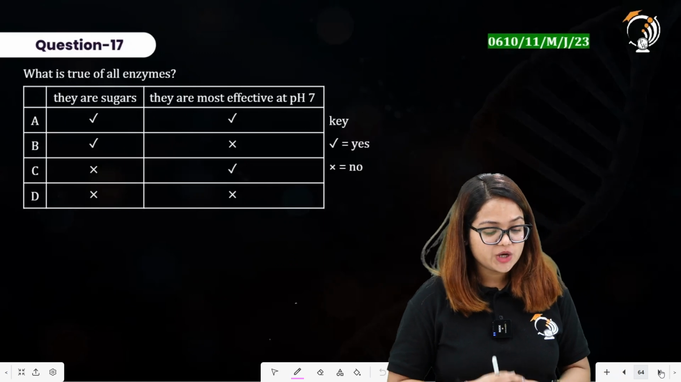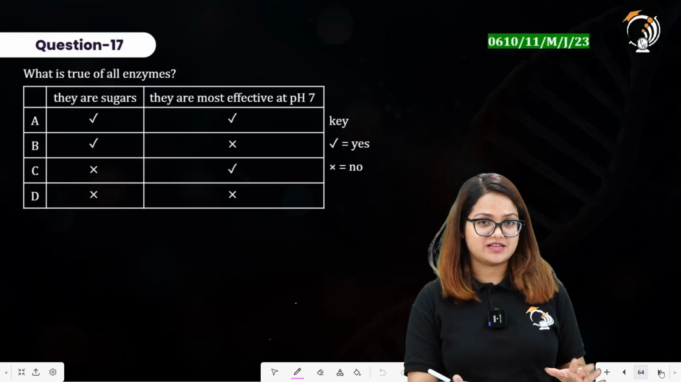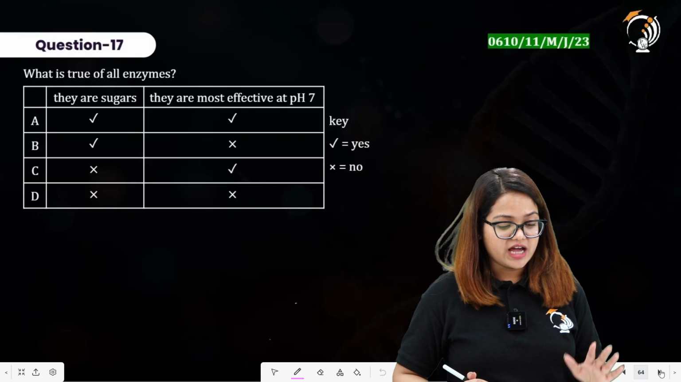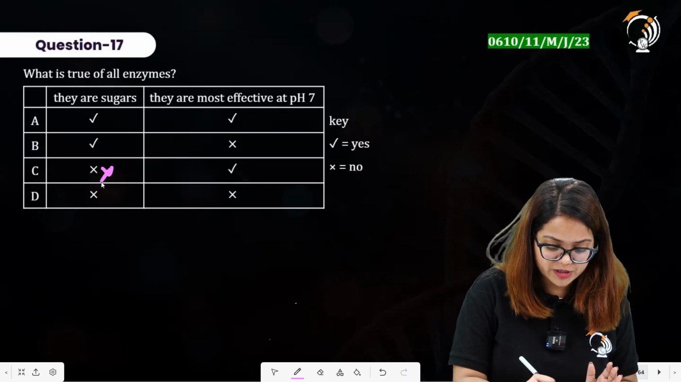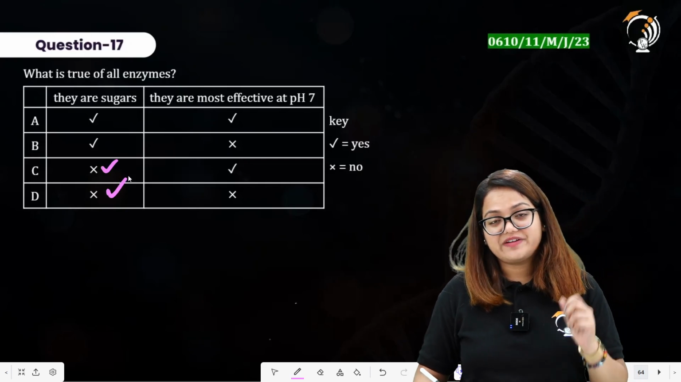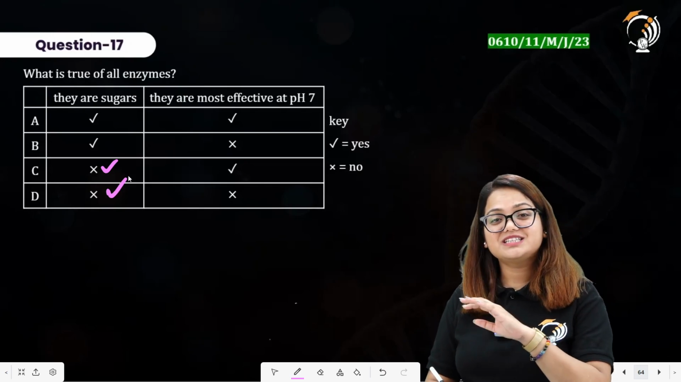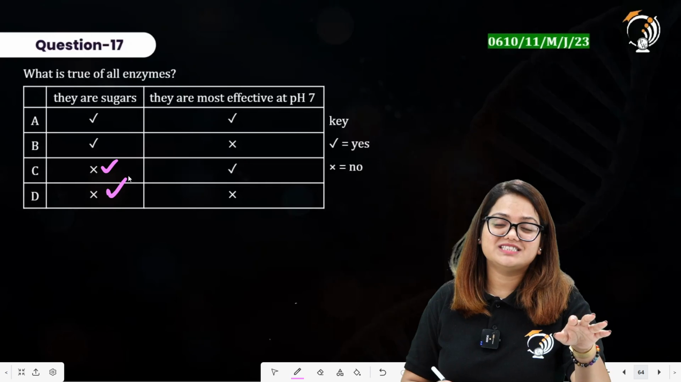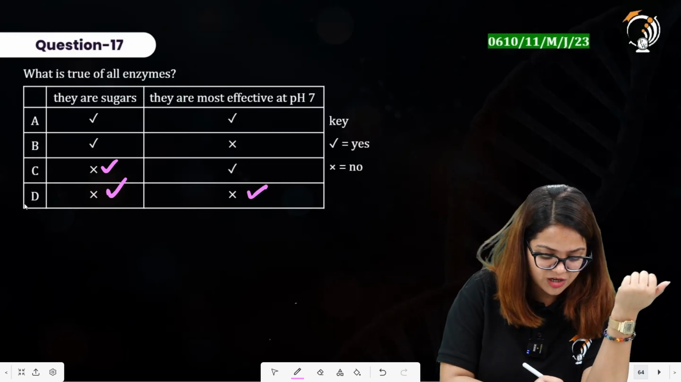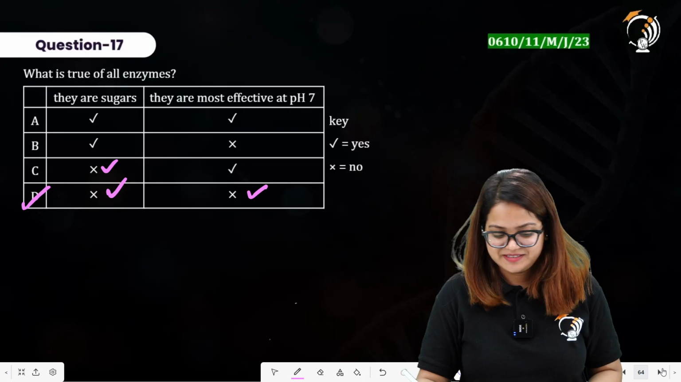Then we have question number 17 that says, what is true for all enzymes? Now, we are talking about all enzymes, considering all enzymes. Are they sugars? No, absolutely not. They are most effective at pH 7. Most of the enzymes are active at pH 7, but we will not say that all of these enzymes are active at pH 7. This is also incorrect. Option D here is the correct. I hope this is clearly understood to you all.